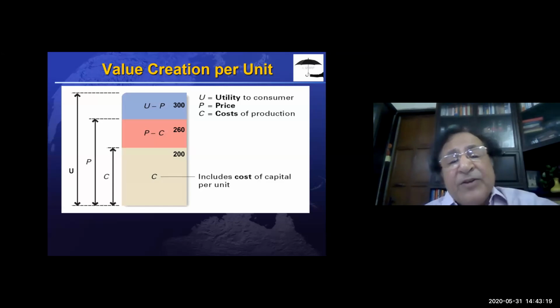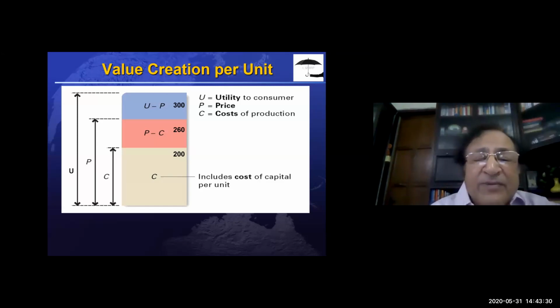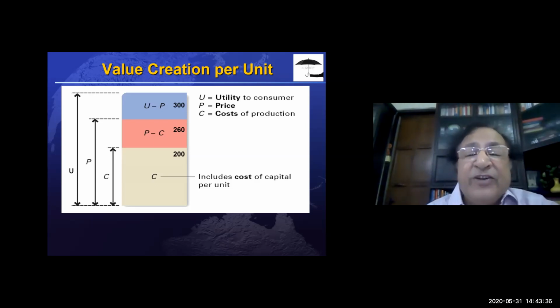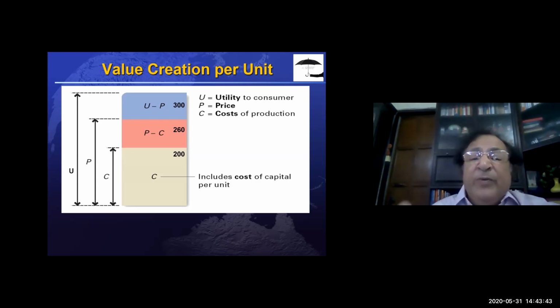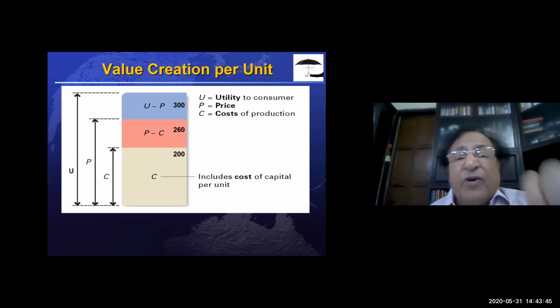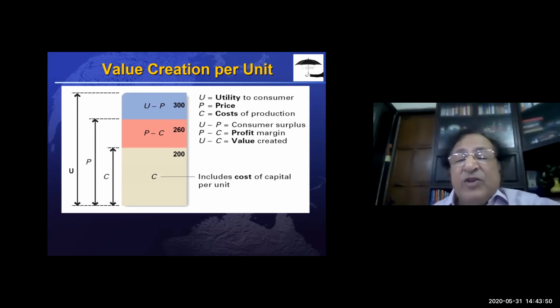But the person may be getting a value of 300 rupees. He was ready to buy because of the heat or the rains, prepared to buy up to 300 rupees, but he paid only 260 rupees. So between 300 and 260, that 40 rupees is considered the consumer surplus.